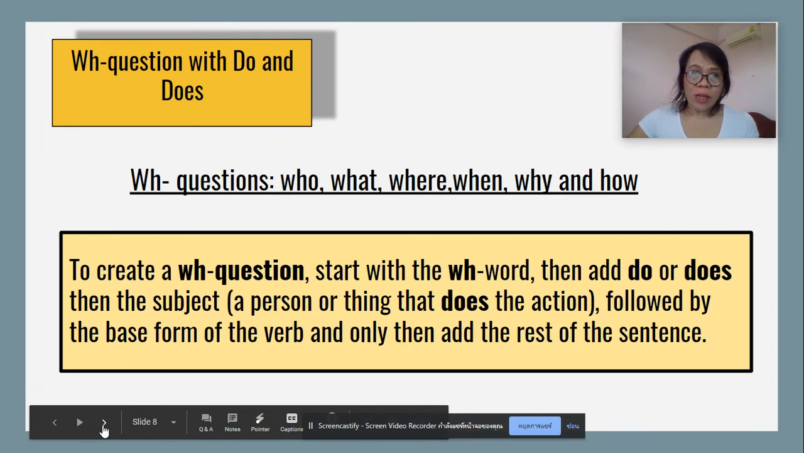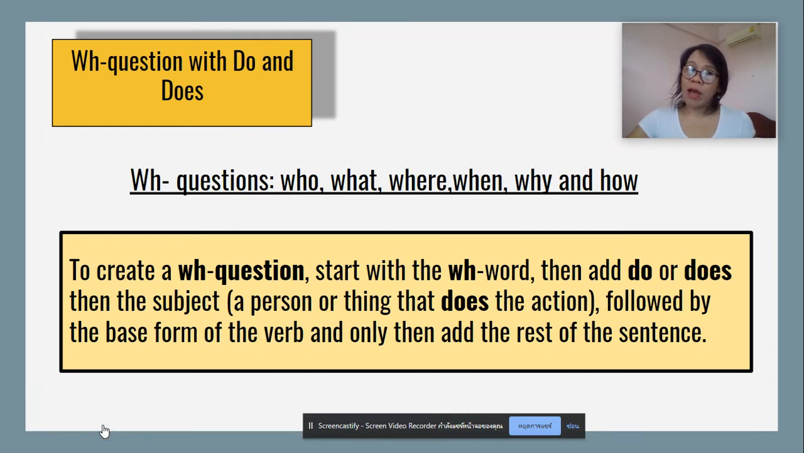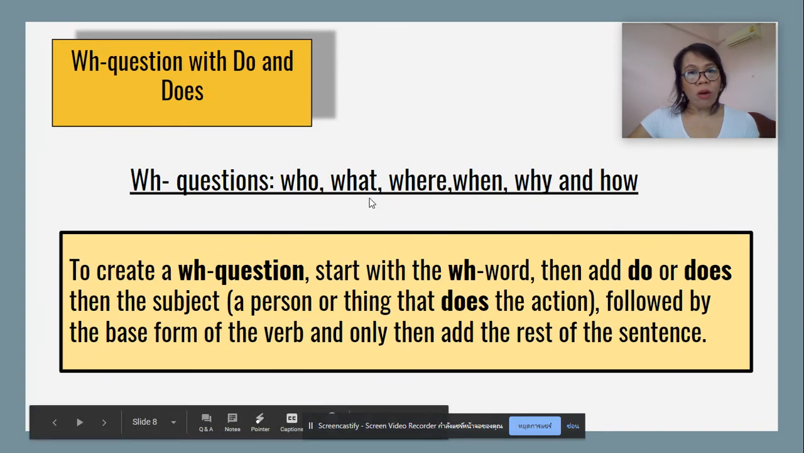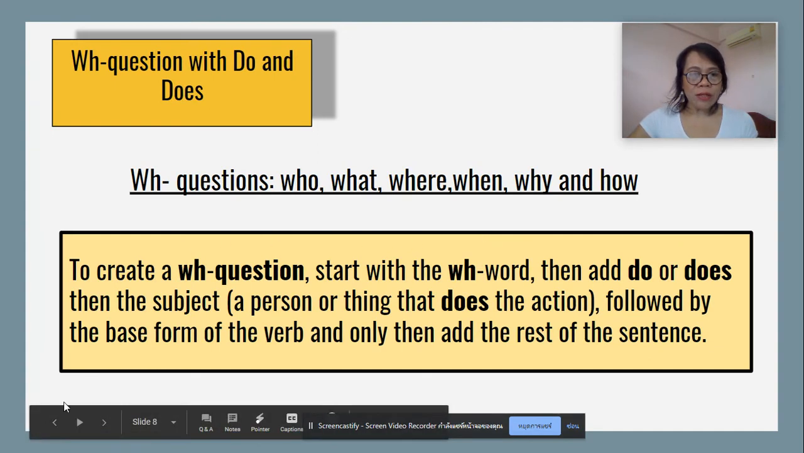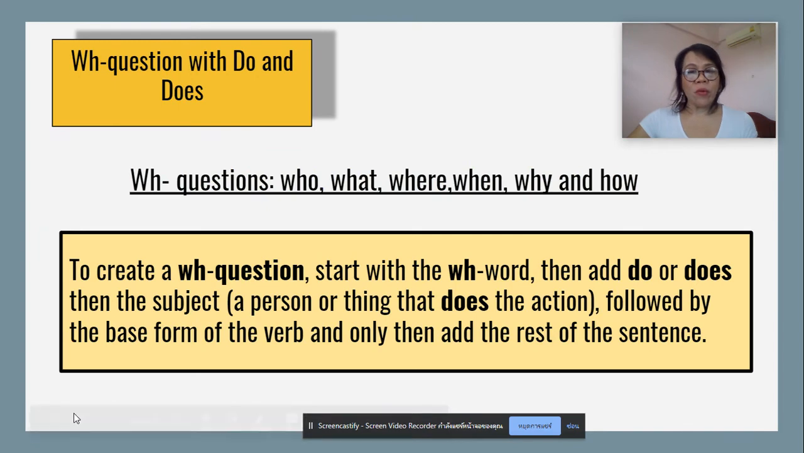Now, how do we formulate this? Let's have a review about the WH questions. These are the what, who, where, when, why, and how. Now, how do we formulate the question? We start with the WH word, then add do or does, then the subject. The subject means a person or thing that does the action, followed by the base form of the verb and the rest of the sentence.